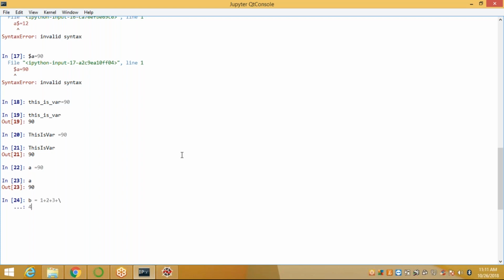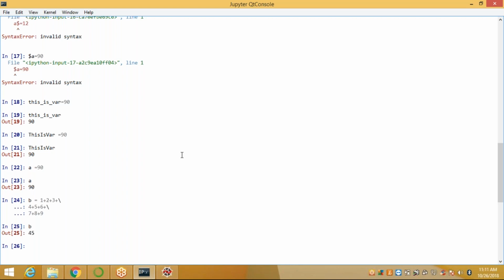Here 4 plus 5 plus 6 plus backslash. Now it goes to the next line. 7 plus 8 plus 9. When I press enter, now it goes to the command prompt. When I call b, it displays the final answer 45: 1 plus 2 plus 3 plus 4 plus 5 plus 6 plus 7 plus 8 plus 9 equal to 45.